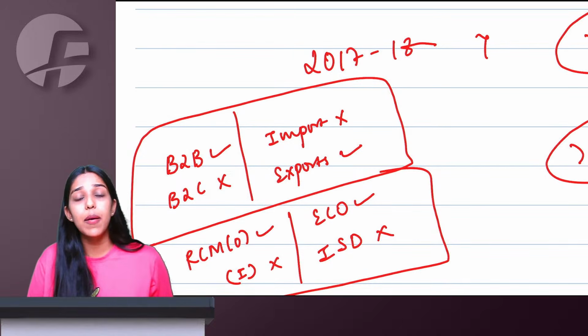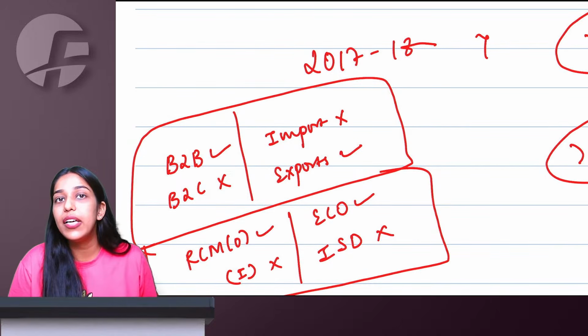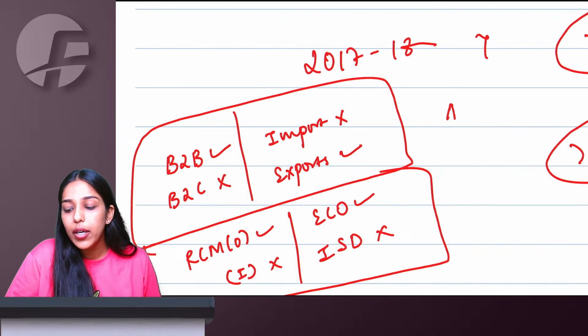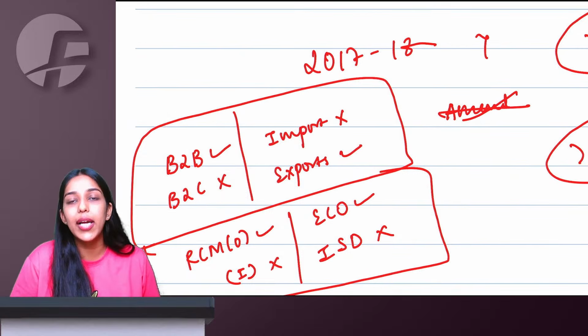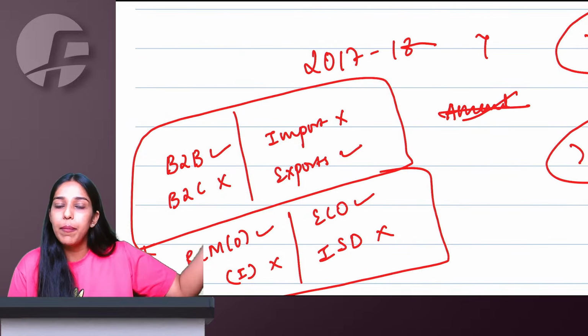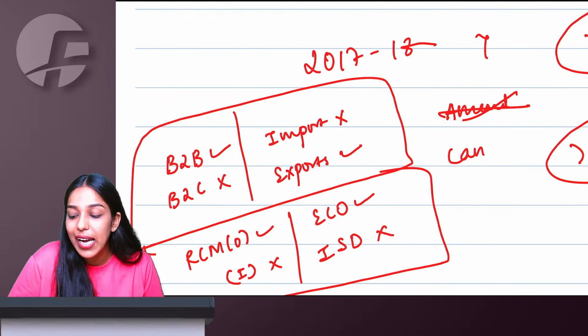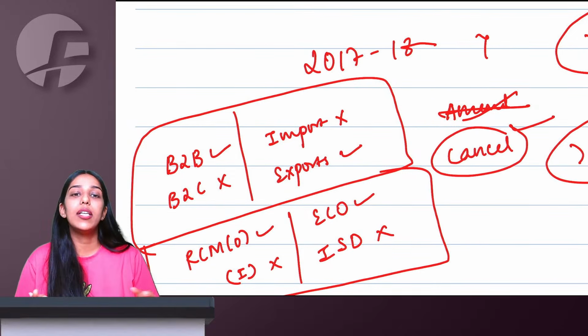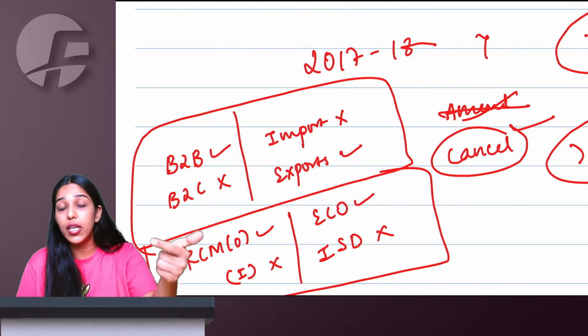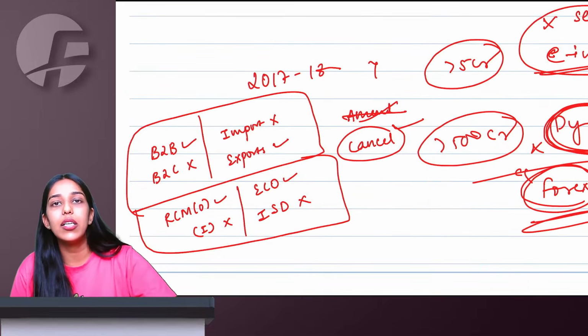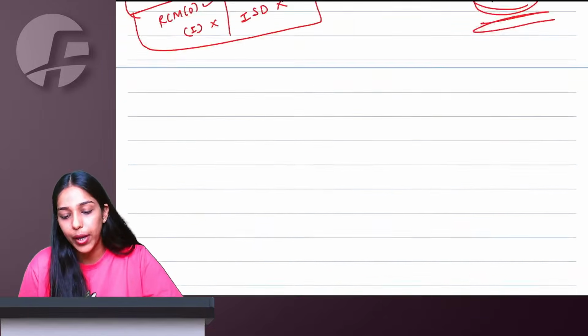Without an invoice reference number, your e-invoice is not a valid document. You cannot amend an e-invoice on the IRP portal. In GSTR1 amendment tables you can do it, but you can cancel the e-invoice within a valid time. It is okay. You cannot change the e-invoice, but you can cancel the e-invoice and generate a new one.